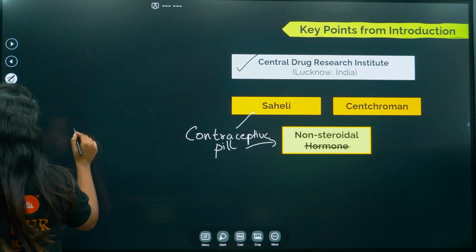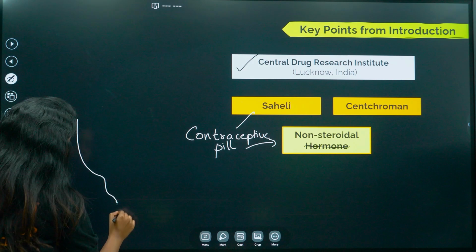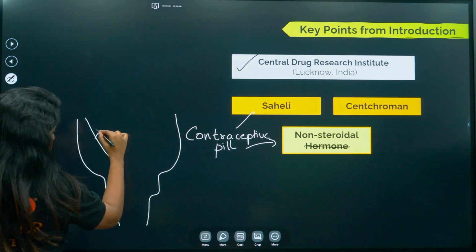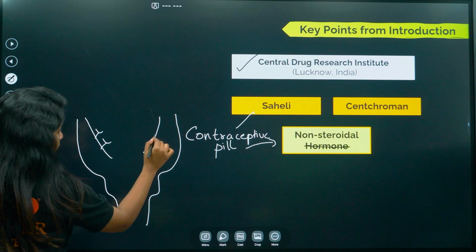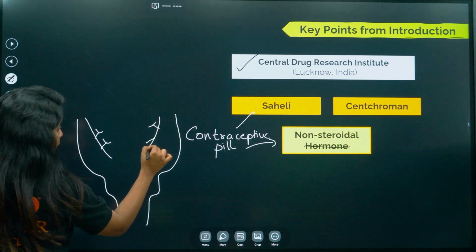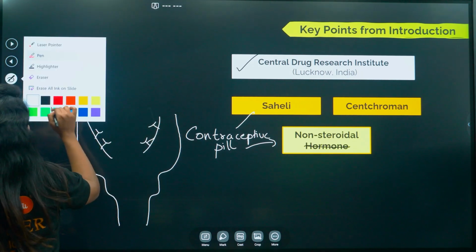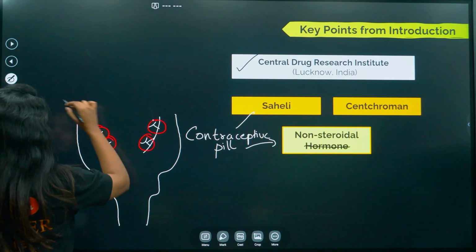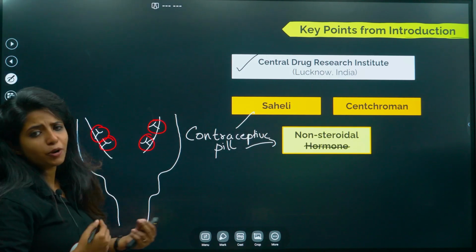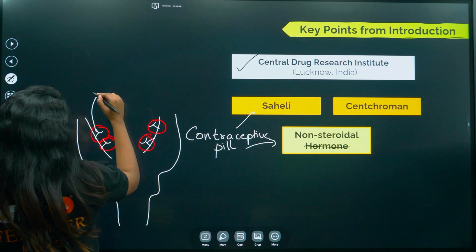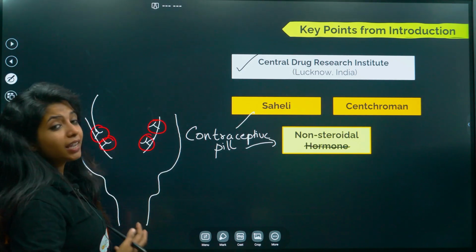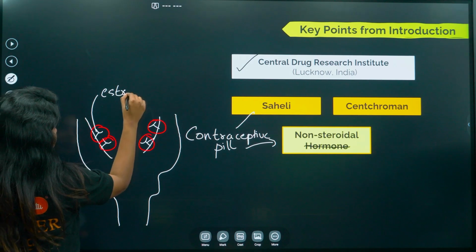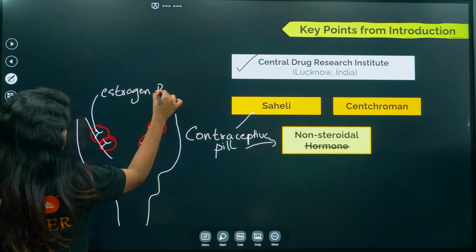So you know there is a uterus, right? We studied about that. In the uterus there will be estrogen receptors. When we have this particular pill, it goes and modulates these receptors. Modulates as in it can modulate in a negative manner and a positive manner. Over here it is modifying in a negative manner. These things that you see over here are estrogen receptors.